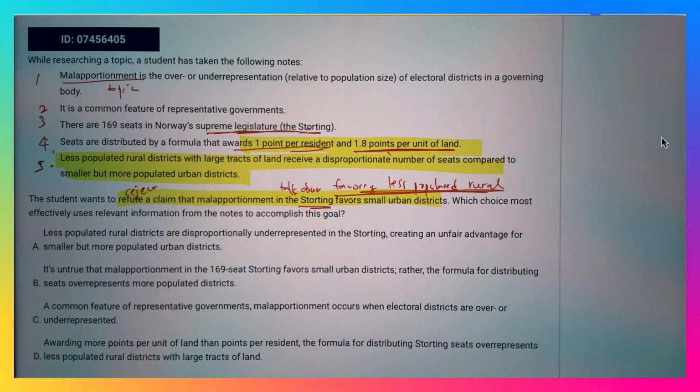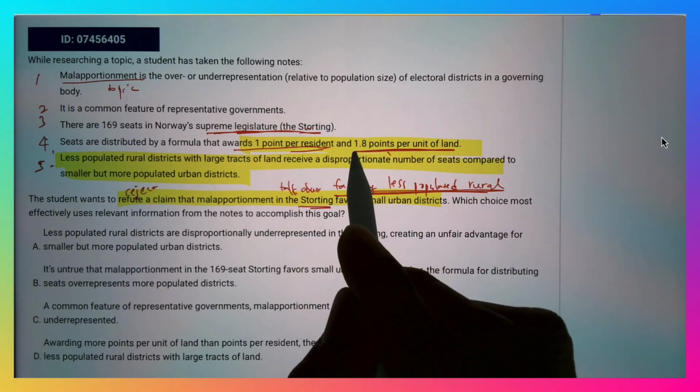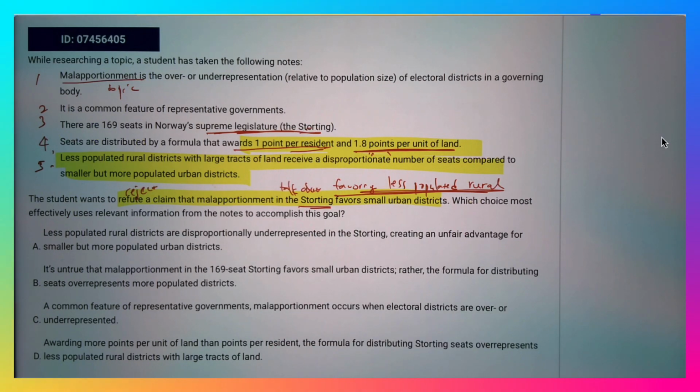So I think this line 5 summarizes everything, and this is what students definitely want to talk about, because they get more points, and you can see that from line 4, 1.8 versus 1. So if you've got really large land, it can overcome the small urban districts. Choice A, less populated rural districts are disproportionately underrepresented in the Storting.